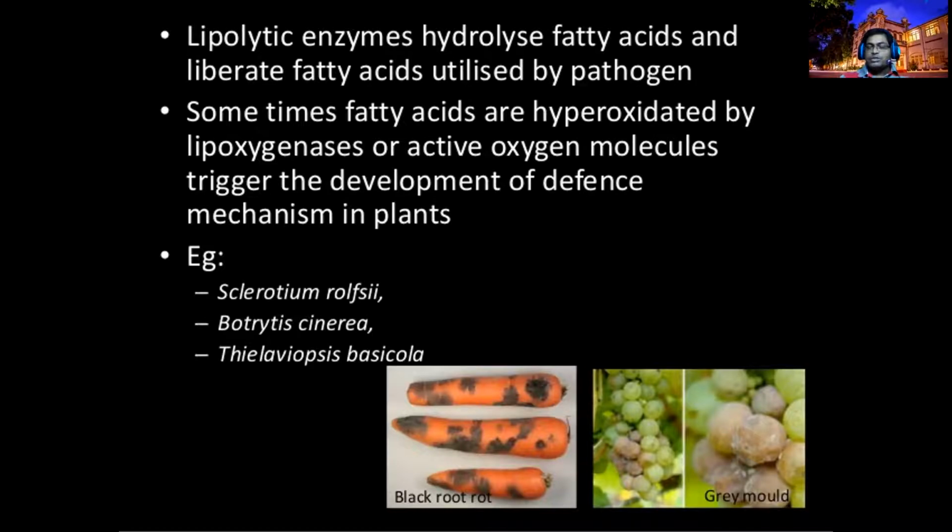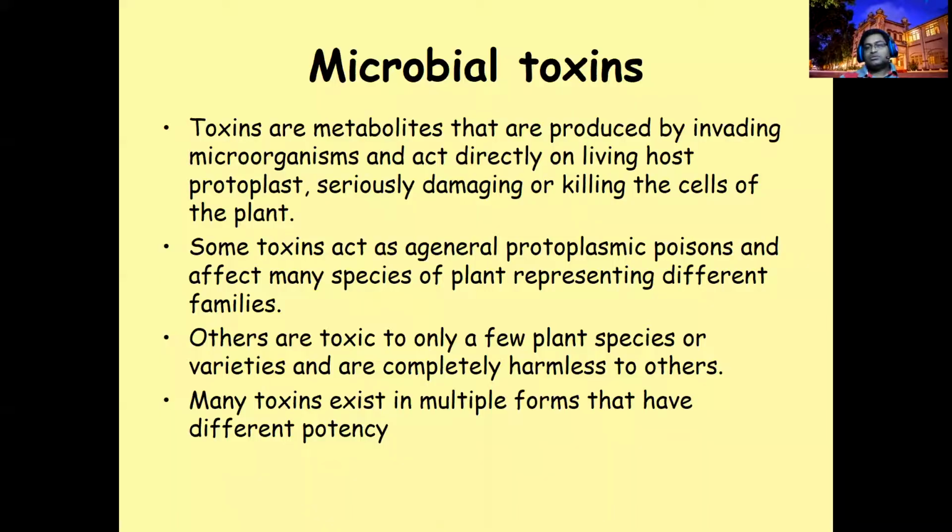We call these chemical weapons. One of the chemical weapons is enzymes, right? The second group of compounds we call toxins. Toxins are produced only by the pathogen itself.